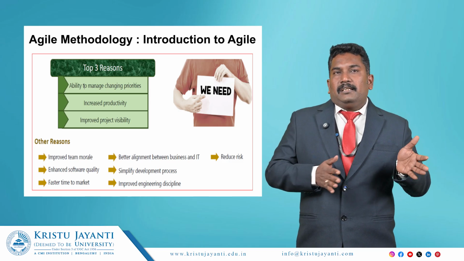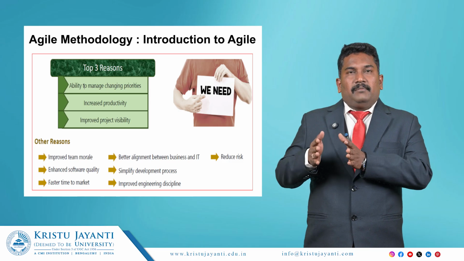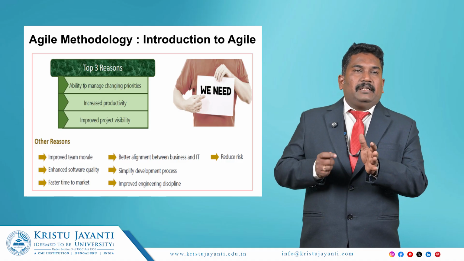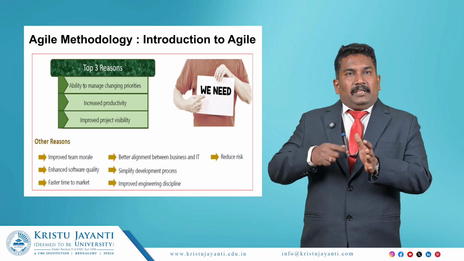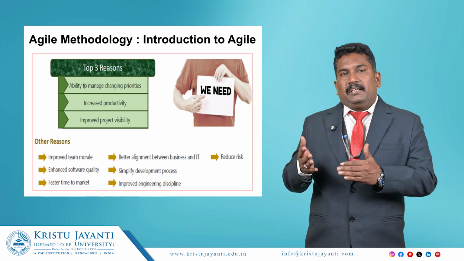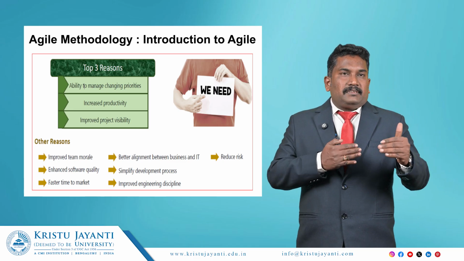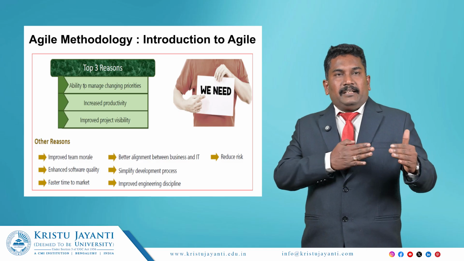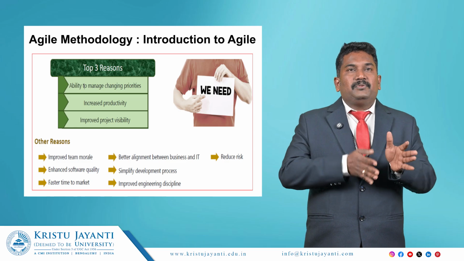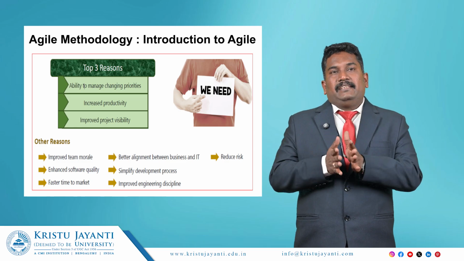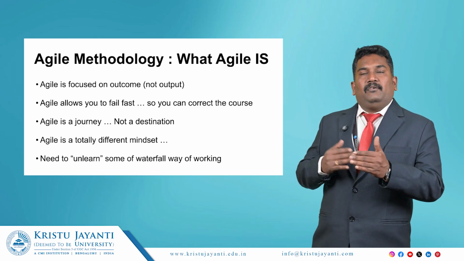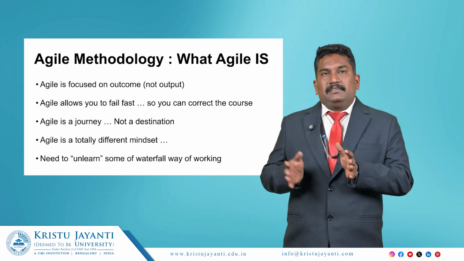So agile mainly focuses on outcome, not an output. For each and every process, every module we develop, we have to interact with the customers, with the completion of good product quality and with the completion of project visibility. So agile mainly focuses on these three reasons to complete the entire module, the entire project. In each and every iteration we should concentrate on these three reasons. Agile is a method for focusing on outcome, not an output. It's not a long term process, it's a short term process.